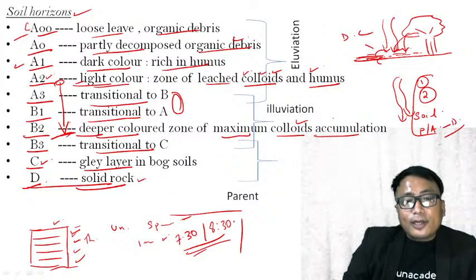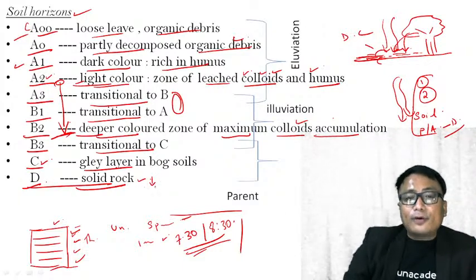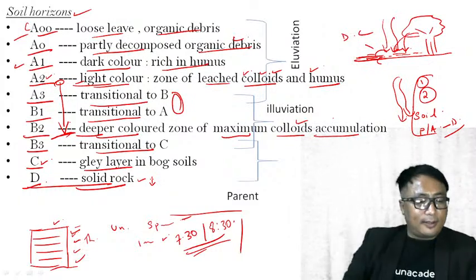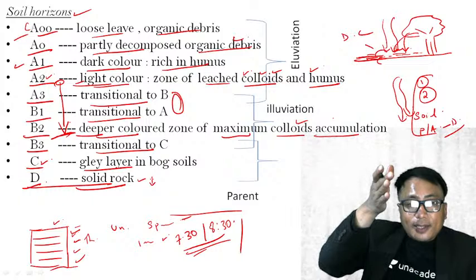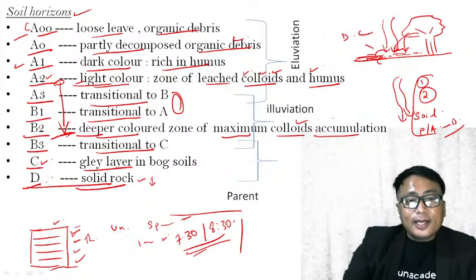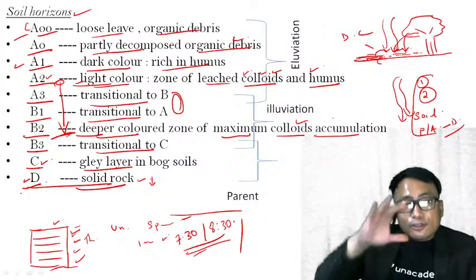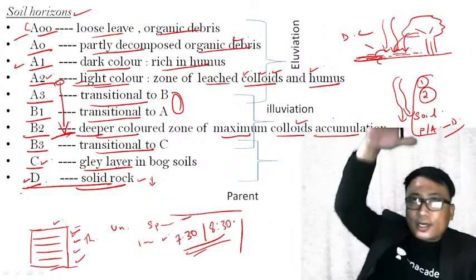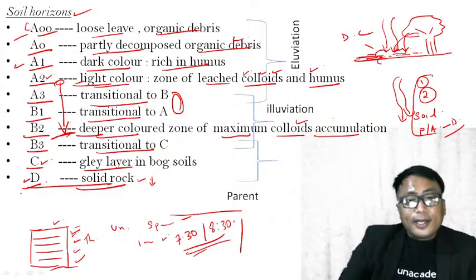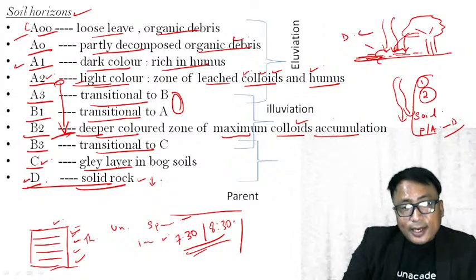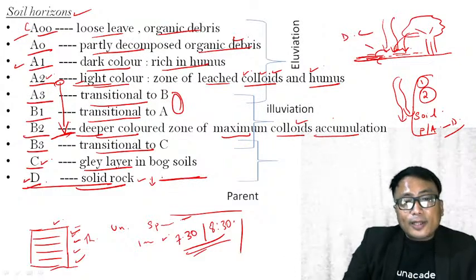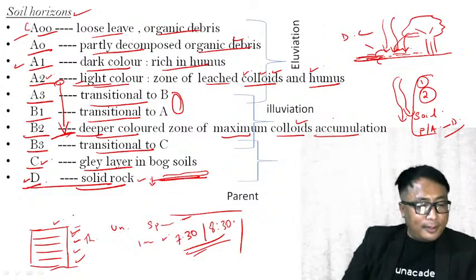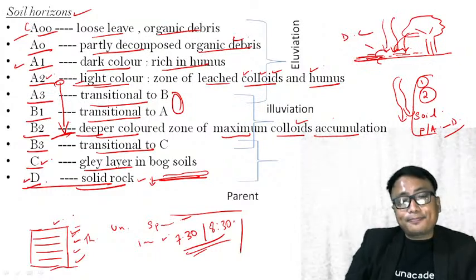Now, in this solid rock, the permeability or the porosity will be less. It means the water will not be able to percolate down very efficiently in this D layer, the solid rock over which the soil is formed. Therefore, since the water will not percolate very efficiently, stagnation of the water will happen.